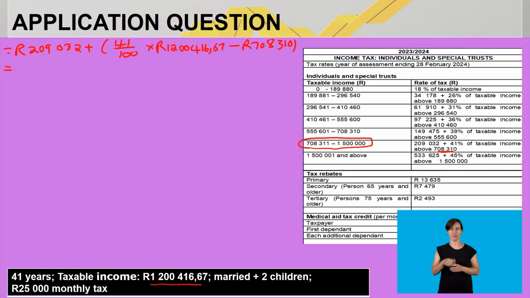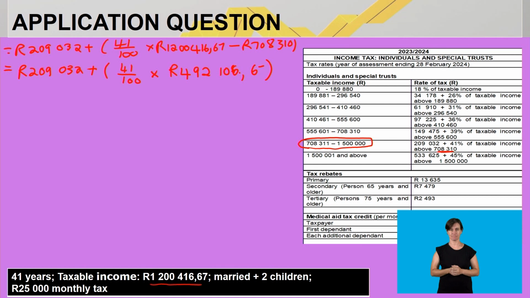Now let's keep our basic tax, 209,032 rand plus, and first simplify the subtraction. 1,200,416 rand and 67 cents minus 708,310, the ceiling amount in the specific bracket, will give us 492,106 rand and 67 cents.